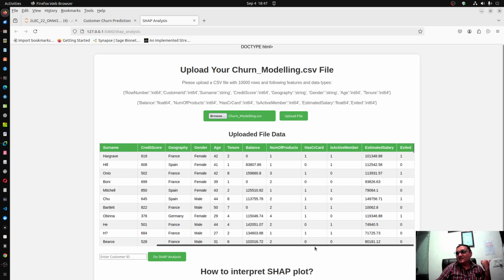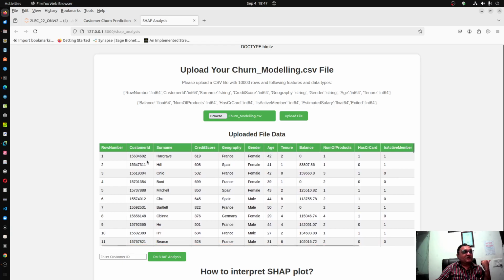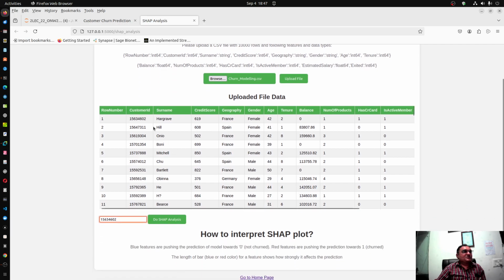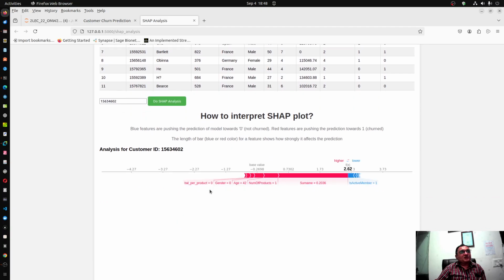Our aim is to understand why the first has churned, or which factors have contributed to his churning, and why the second has not churned, or which factors contributed to his non-churning behavior. That is done by what is called SHAP plot or SHAP analysis. So I put the customer ID and I do this SHAP analysis, and you can see such a plot is generated.